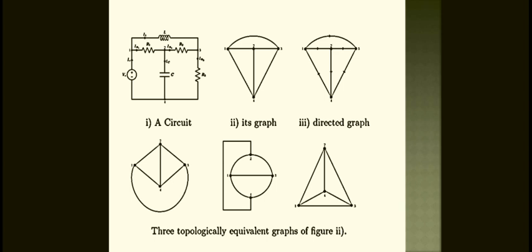Now, these are the examples. What is the circuit? What is the graph? What is the directed graph? Whatever I taught just now should be indicated in graphical representation. The first figure represents the electric network. What are the components in this electric network? We have the resistance, inductance, capacitance and voltage source like that.